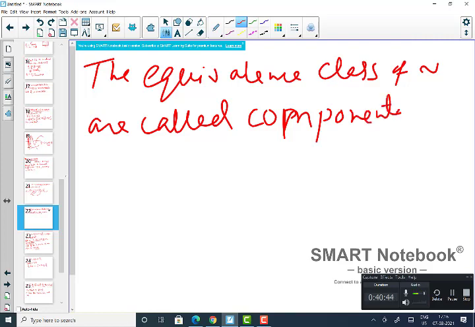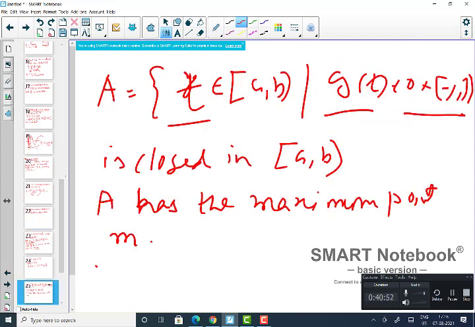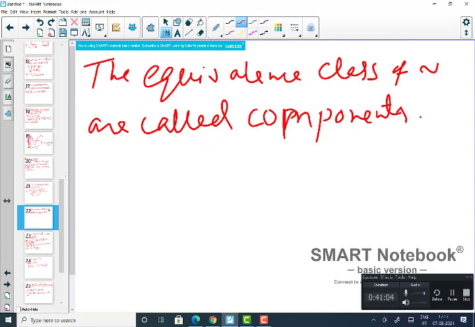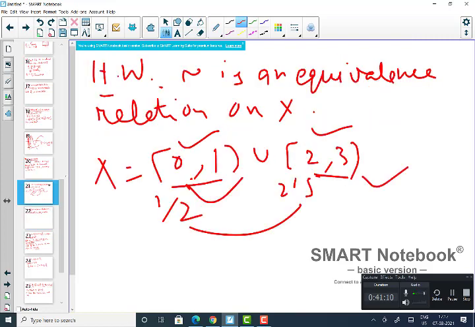For example, here you see that this is one component, this is another component. Clear?